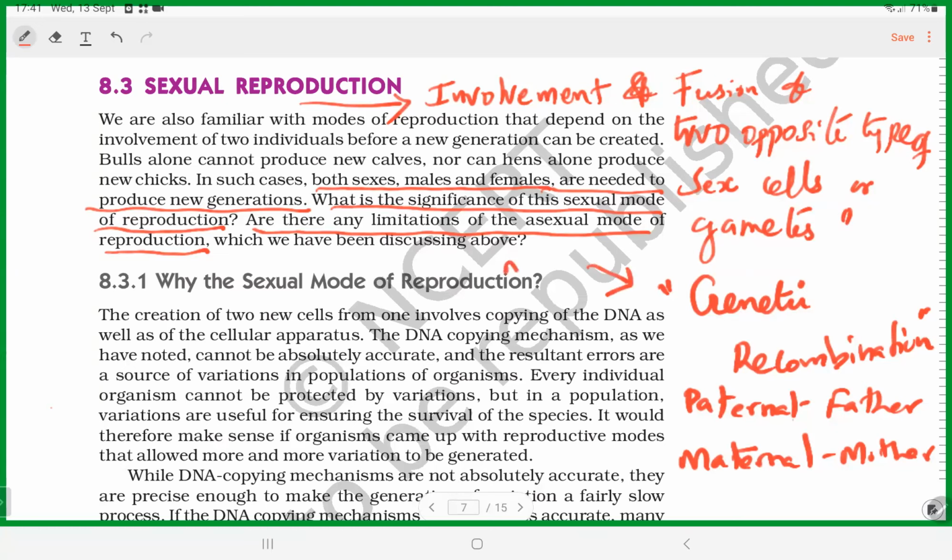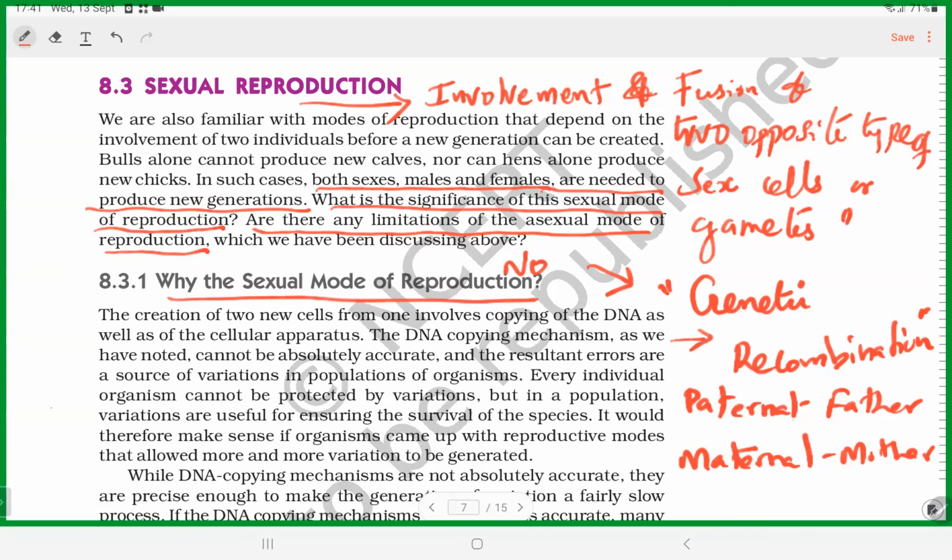In asexual mode, you can't see any genetic recombination. No new characters are seen. So that's one limitation of asexual mode of reproduction. And then why the sexual mode of reproduction? As we see, genetic recombination.